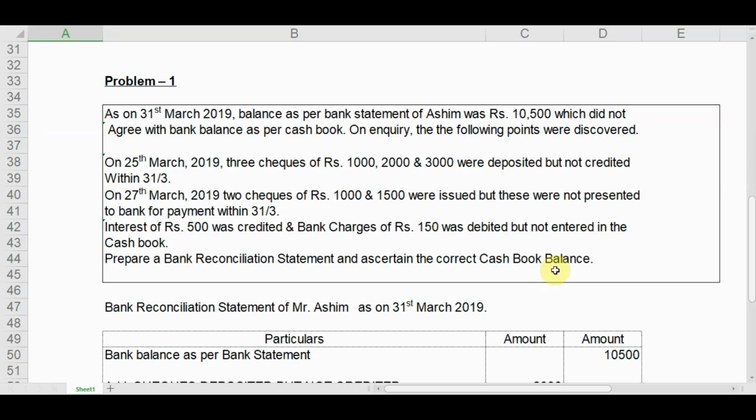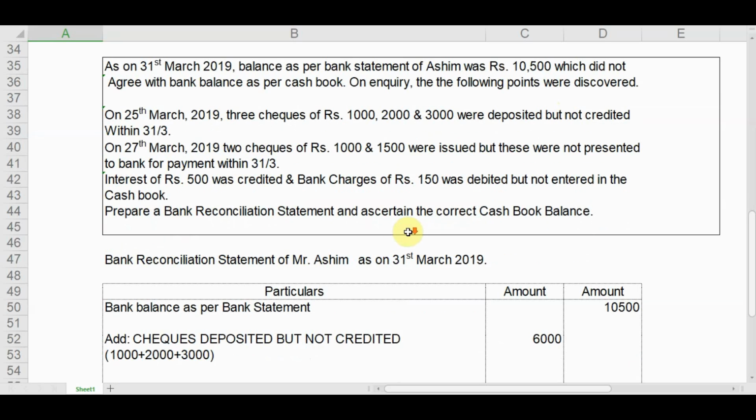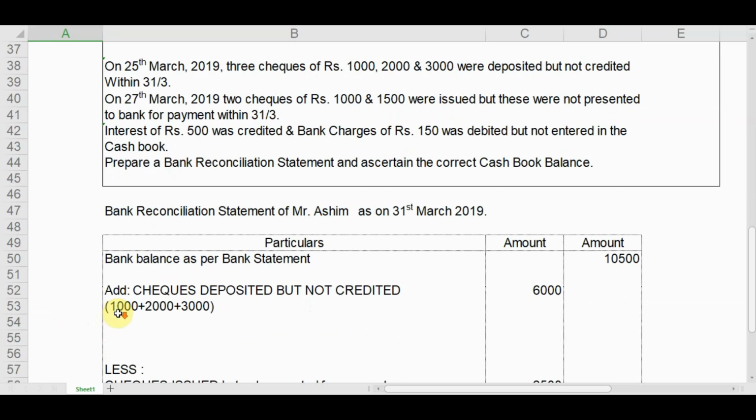So look here, we have got the balance as per bank statement or passbook balance, which is 10,500. So we will start the BRS with this balance and adjust these figures and come to the correct cash book balance. So, bank balance as per bank statement 10,500. We have written this.